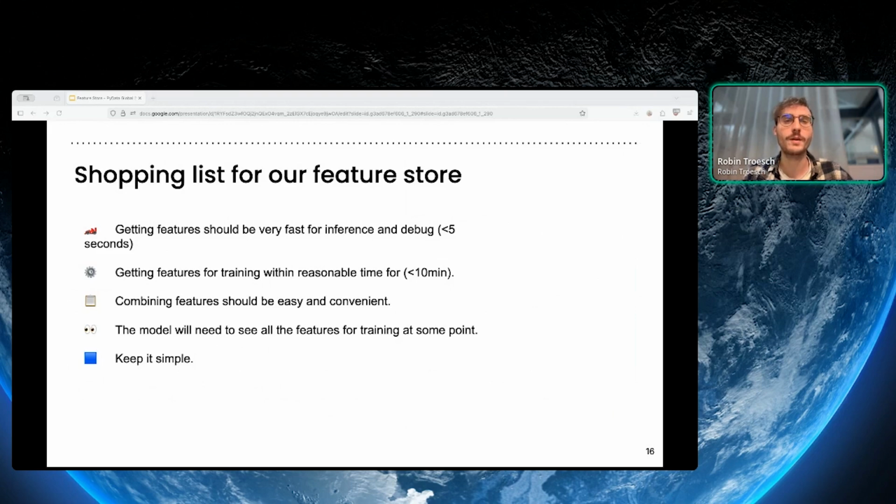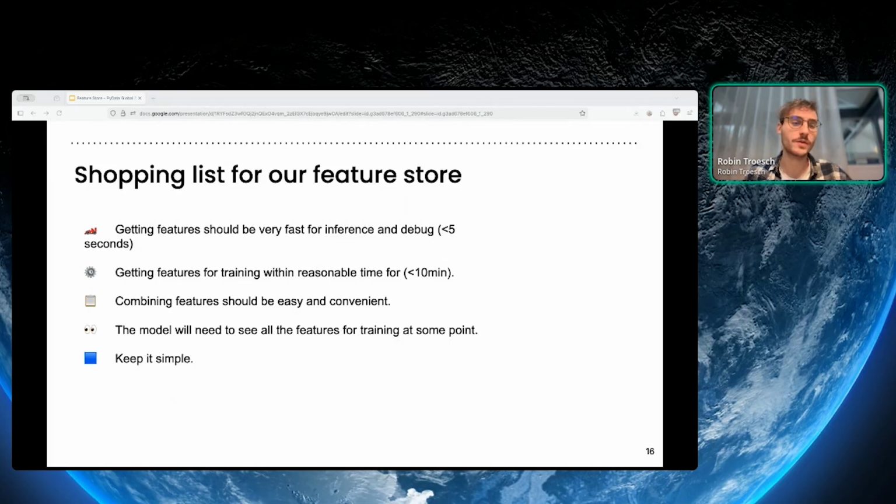And then we came up with a list of requirements from our previous experience of what we wanted from this feature store. For example, we wanted the features to be ready in a matter of seconds for inference and debugging. As a data scientist, I need to visualize features super fast. I made a change, I want features in 5 seconds tops. Getting features for training should come in a reasonable time, usually less than 10 minutes. This is a bit more acceptable to wait because we don't do training so regularly. We do it once per week or once per month, and then we can afford to wait a bit longer.